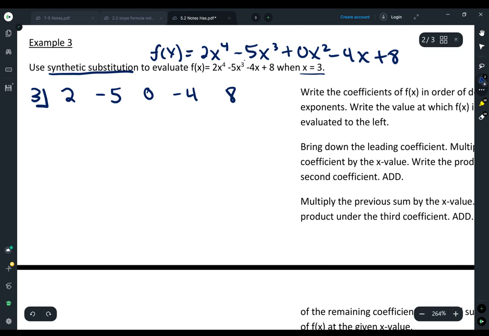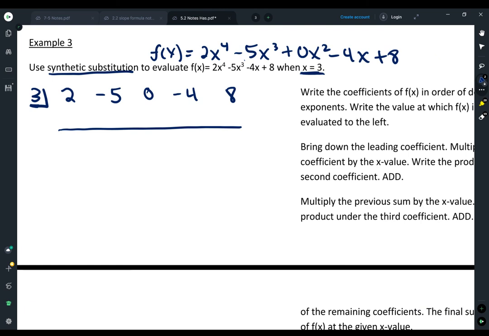So let's just review where these numbers come from. The 2, negative 5, 0, negative 4, 8 are the coefficients from my polynomial. And it says when x equals 3, that's the value I want to plug in for x. So since I'm substituting 3, but I'm using my fake substitution, I put the 3 over here. So now I'm going to leave about a row's worth of space, and I'm going to draw a line. And then I am going to bring down my leading coefficient. I'm going to bring down the 2 below that line.